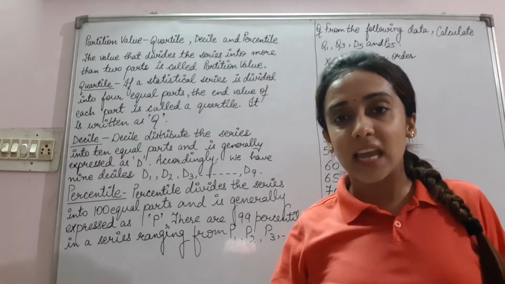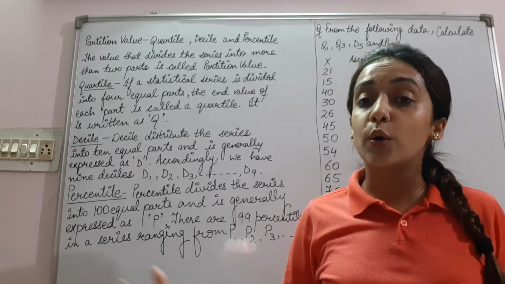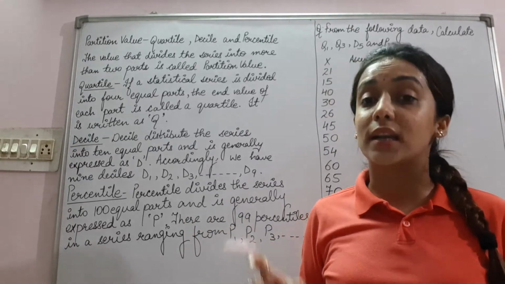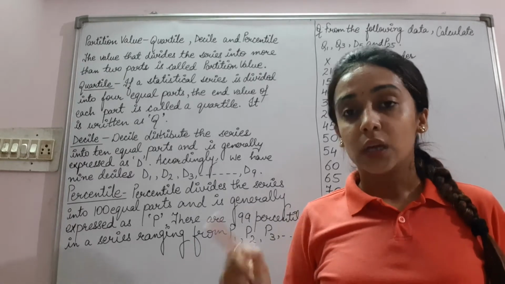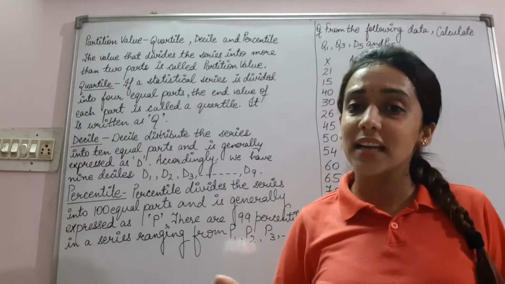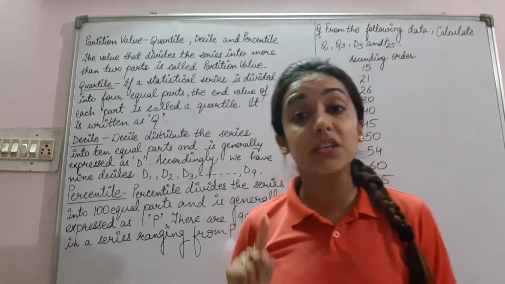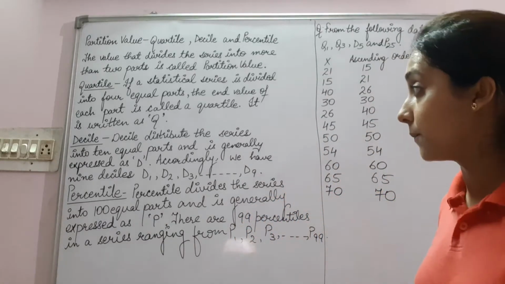Q2 is the same as the median only. Q3 is known as the upper quartile. Quartile is represented by Q.